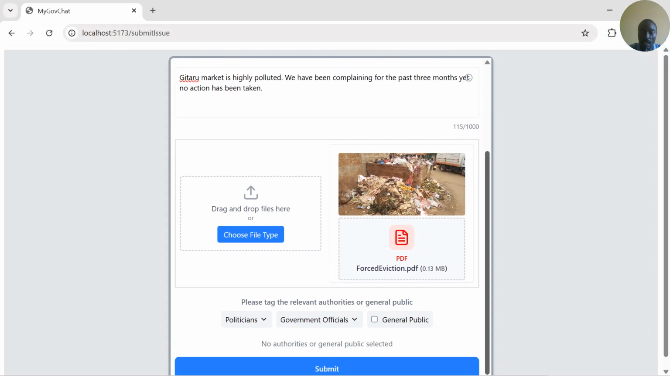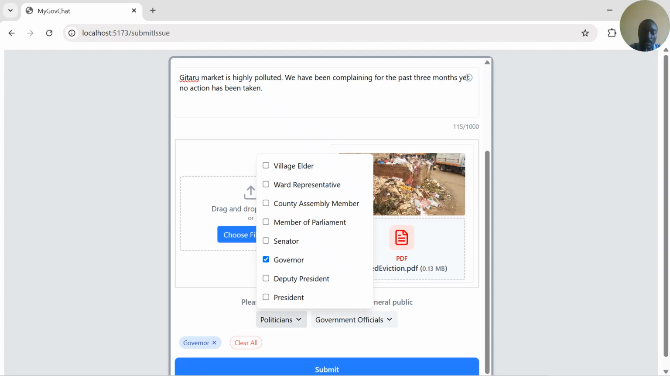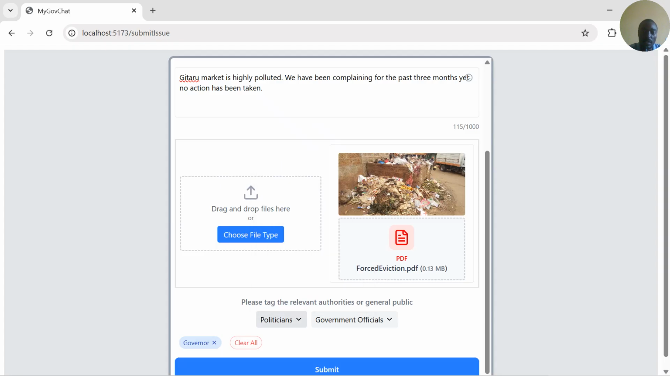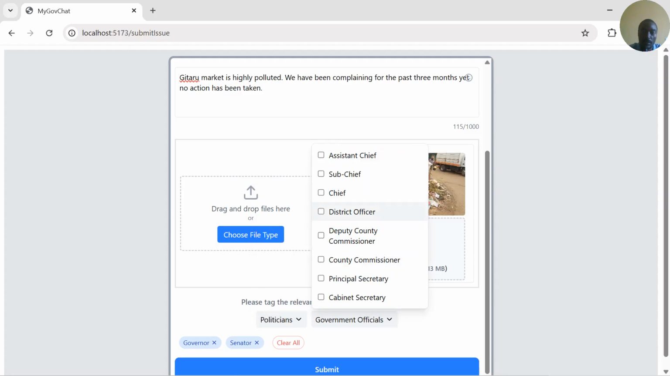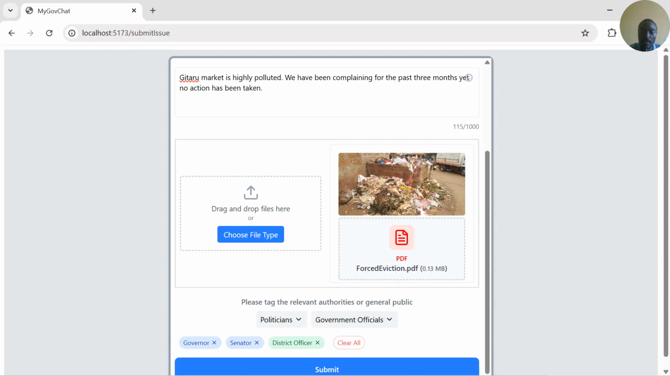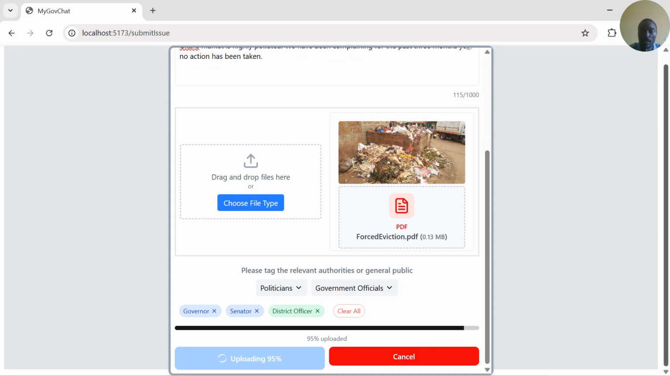And then I can either tag the general public. If I select the general public, I cannot tag the general public and the government officials at the same time. If I tag a politician or a government official, then I cannot tag the public. So let me just tag a few people here for illustration, and I can submit the issue. So I've just created an issue about waste management.